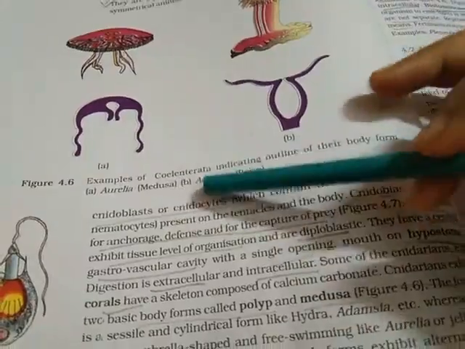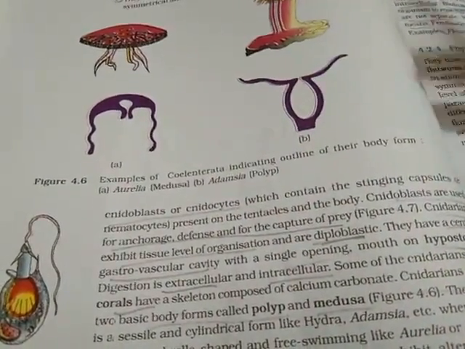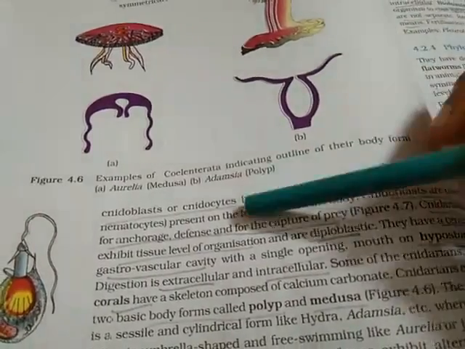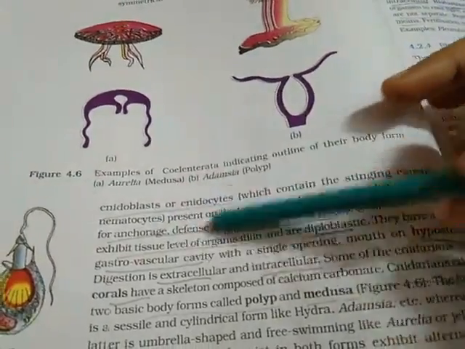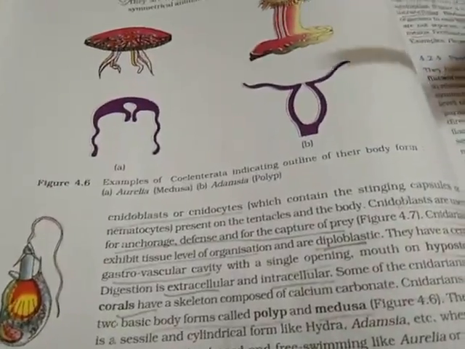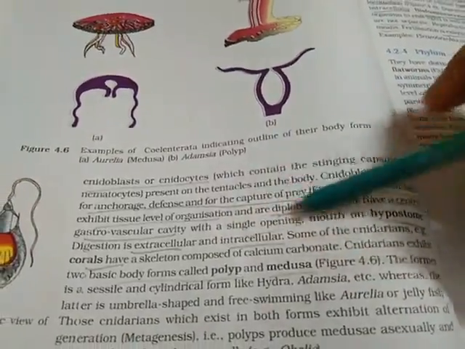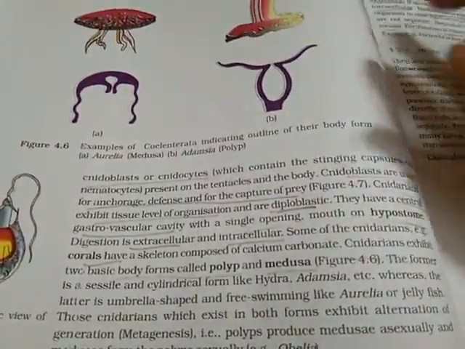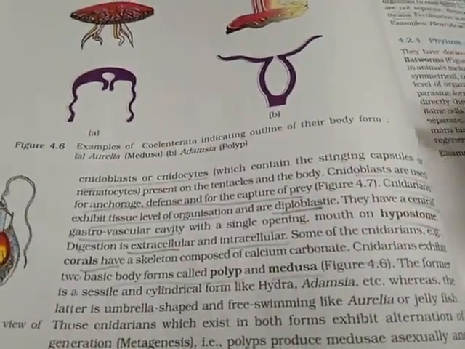The function of these cells is to secrete poison. They secrete a chemical which is used for defense and capturing of prey. So they use that poison secreted from the cnidoblast cell to protect themselves and also to capture the prey. Whenever they see their prey, they just secrete that poison and the prey becomes paralyzed, and then they go and engulf it.